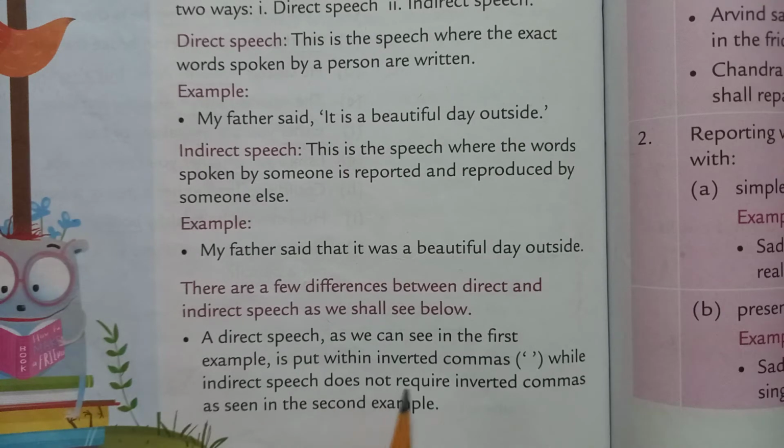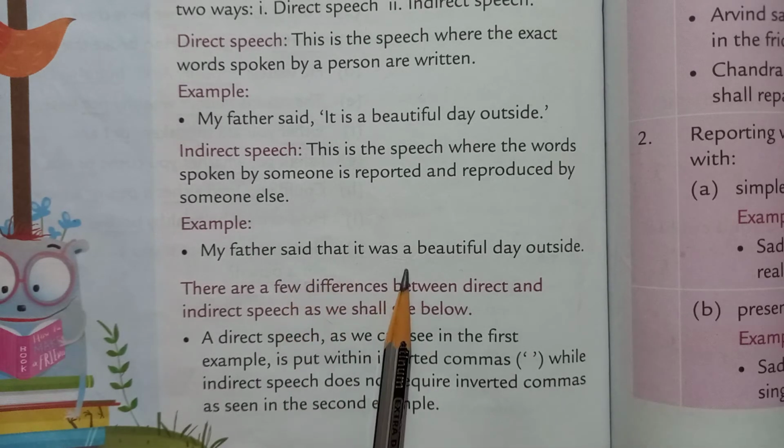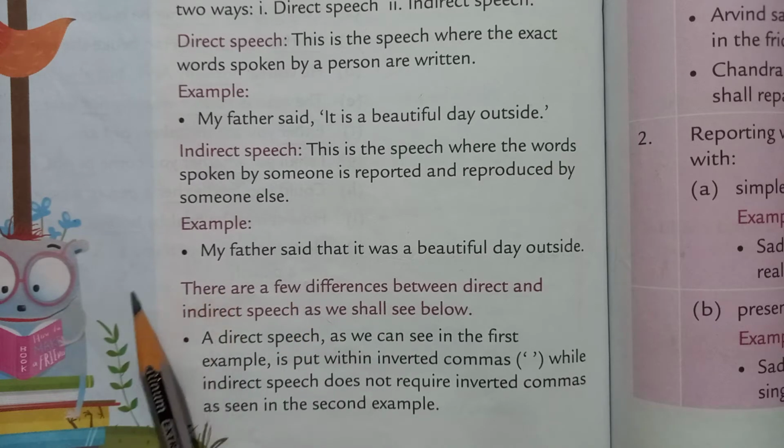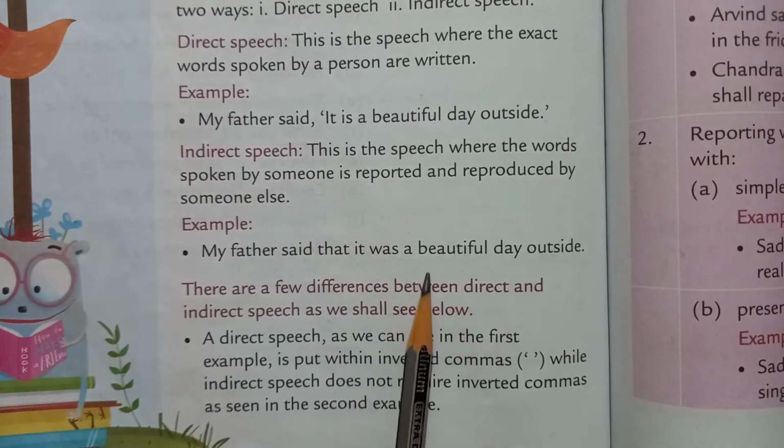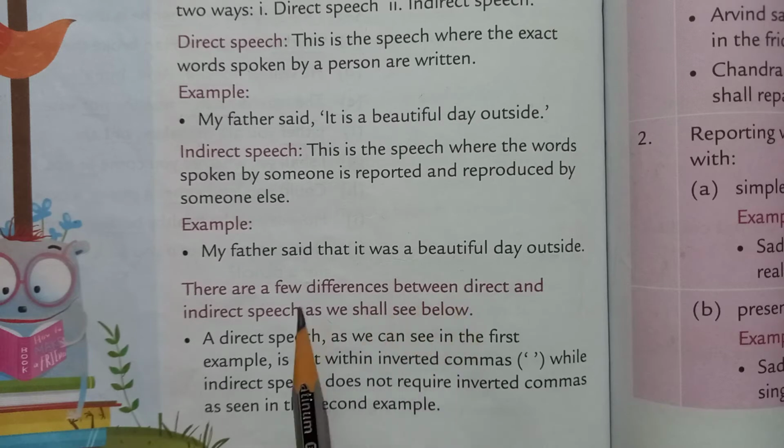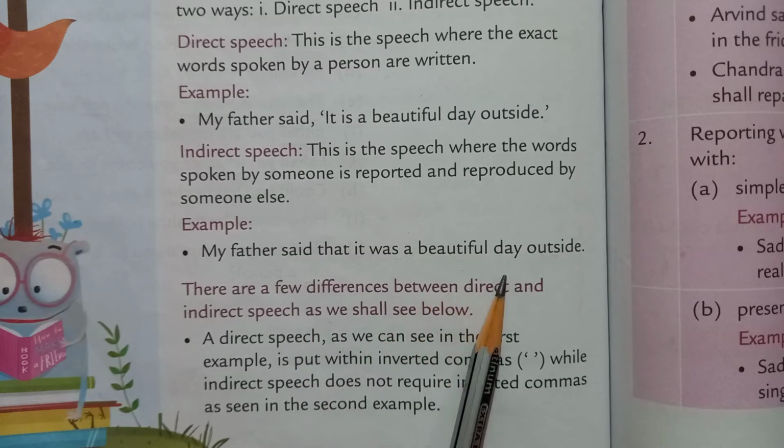While indirect speech does not require inverted commas, as seen in the second example. So in indirect speech, there is no requirement of inverted commas, we will remove them.